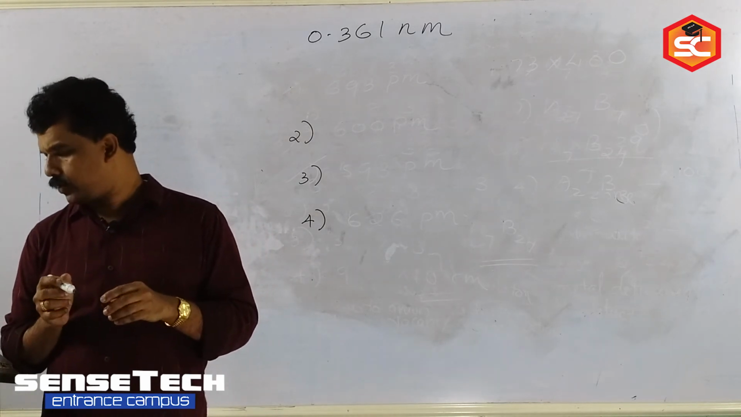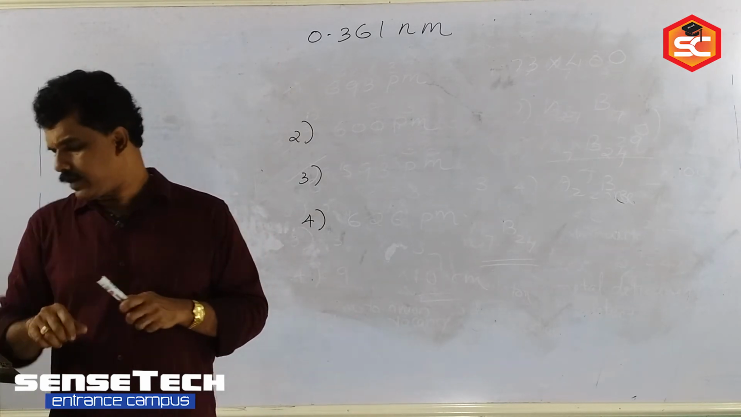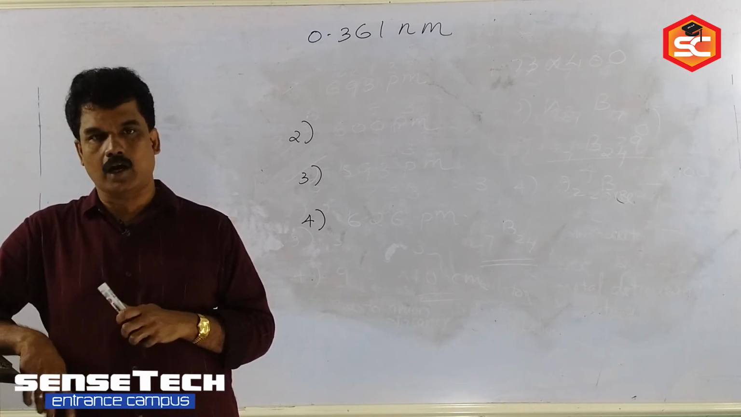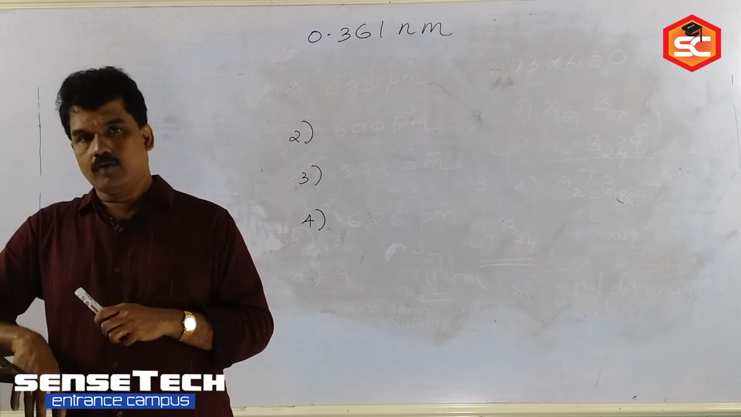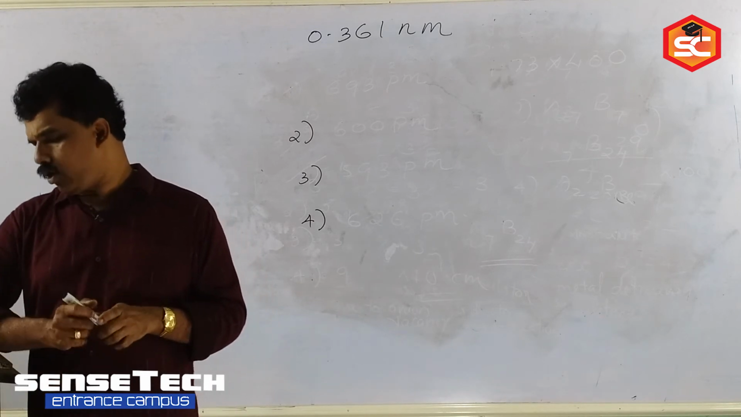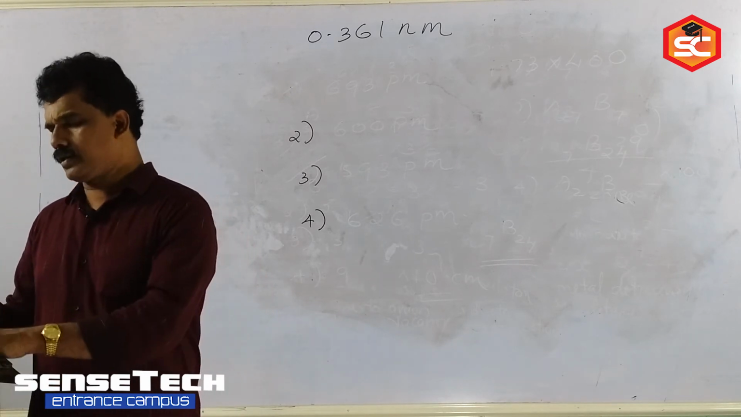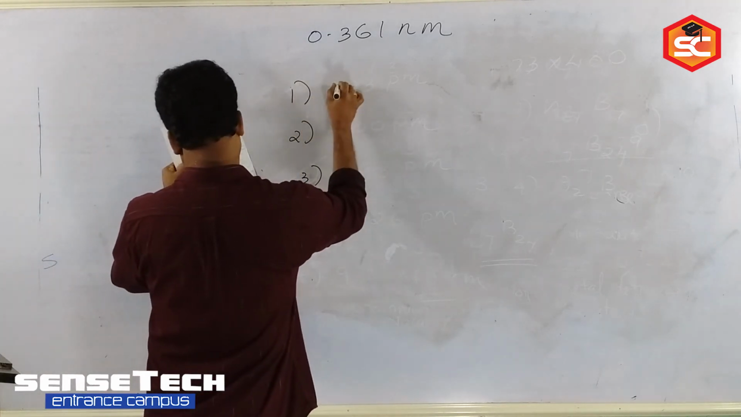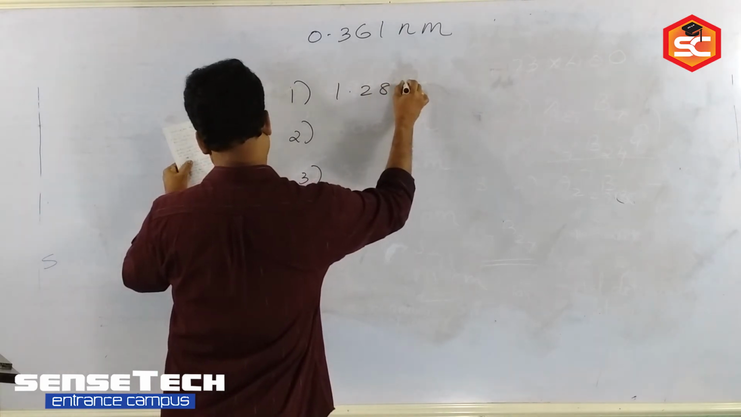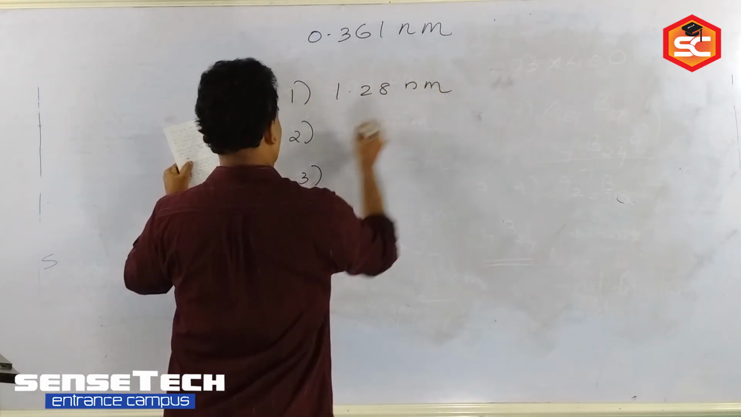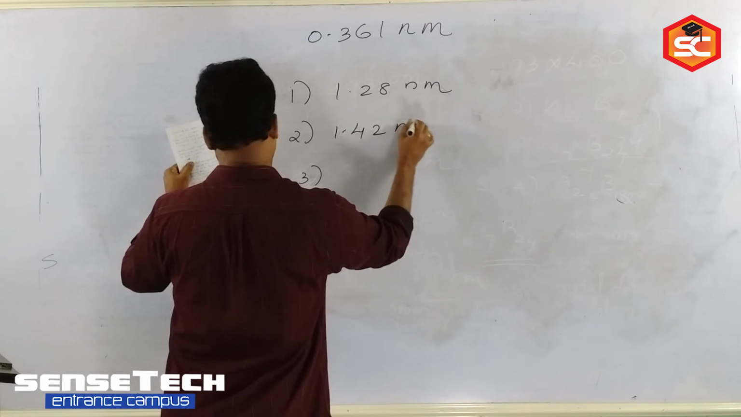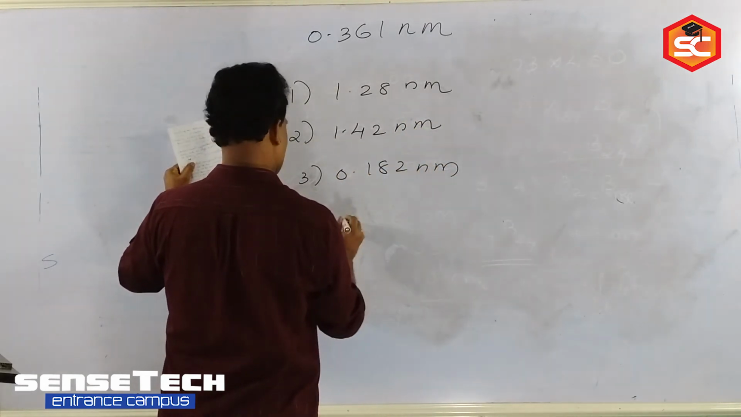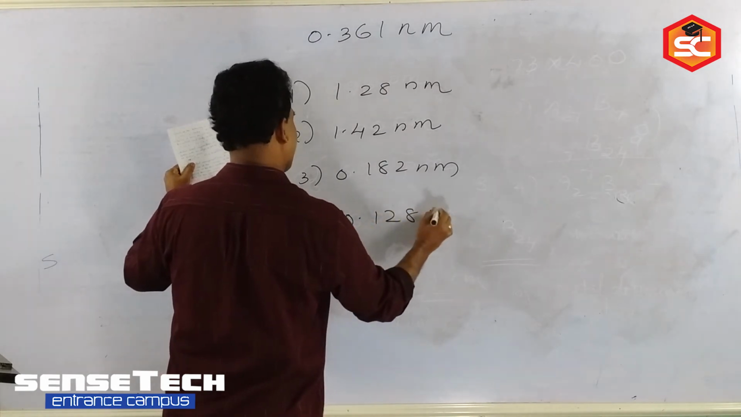Picturing copper ions in contact along the face diagonal. The apparent radius of the copper ion is? The options given are 1.28 nanometer, 1.42 nanometer, 0.192 nanometer, and 0.128 nanometer.